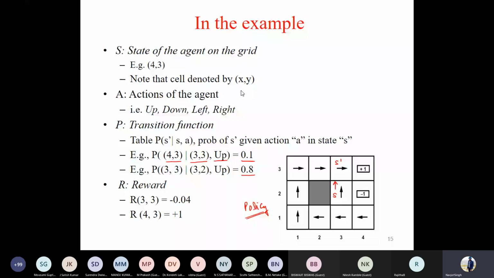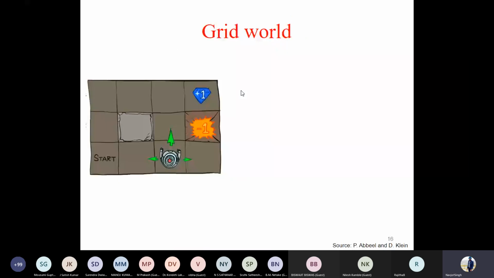So there is a role of this reward. Like if I increase the reward, if I decrease the reward, what will happen to the policy? We'll discuss a little later. So what we have done is there is an agent. Agent is on a particular state. He's having a few of the actions that an agent can take, and there is a reward associated with every state, like it is -0.04 for every non-terminal state.